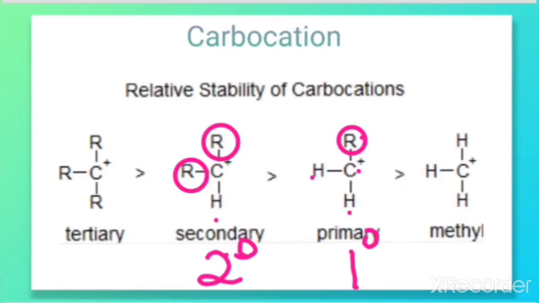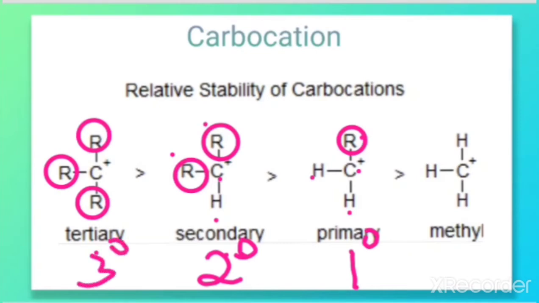So we just have to count the number of carbons. But when the positively charged carbon is directly attached to 3 alkyl groups, then it is called tertiary, which can also be written as 3 degree.